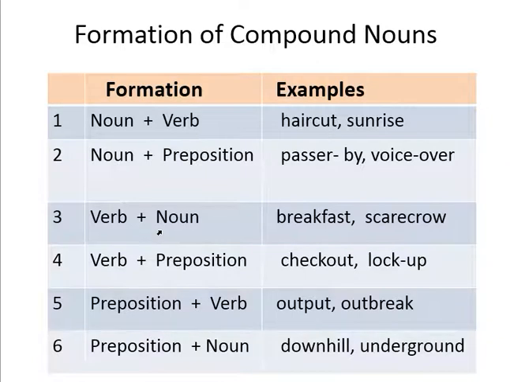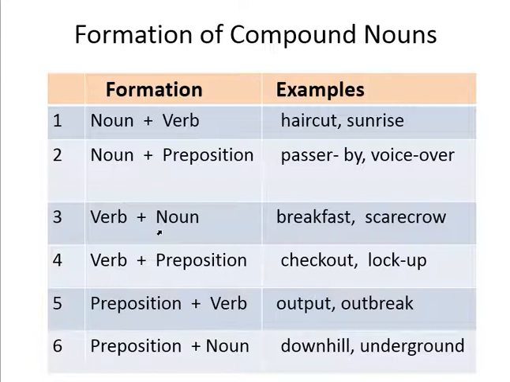Many compound nouns are created with a noun and other parts of speech as well. Here are examples of other ways of forming compound nouns. 1. Noun plus verb: haircut, sunrise. 2. Noun plus preposition: passerby, voiceover. 3.